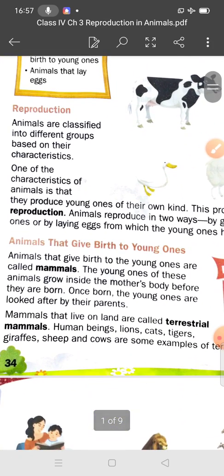Now students, reproduction. What is reproduction? Animals are classified into different groups based on their characteristics.